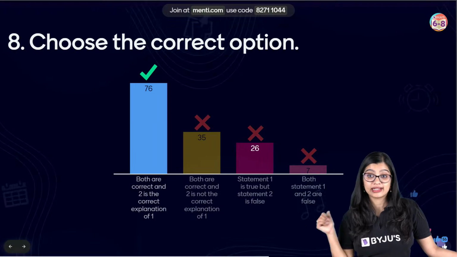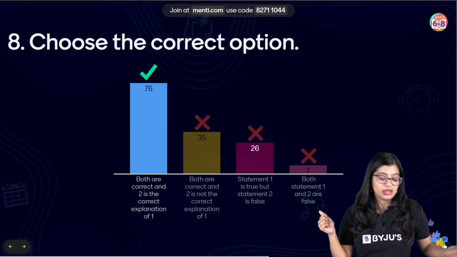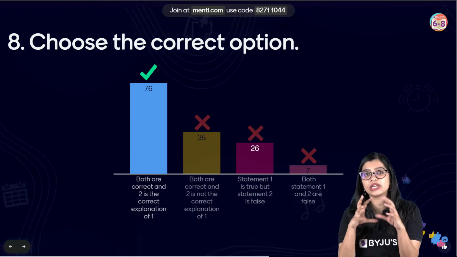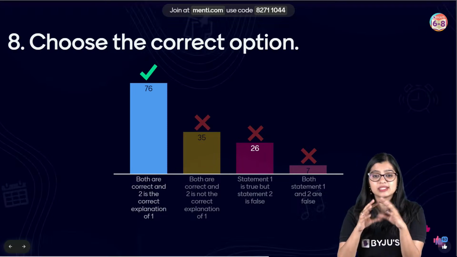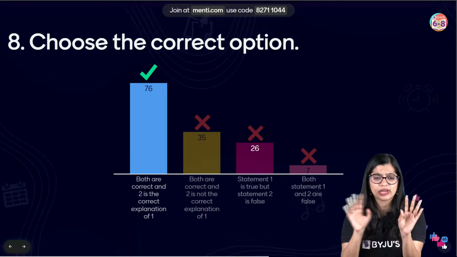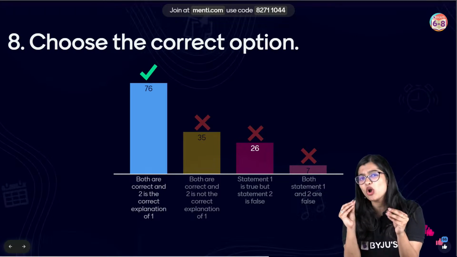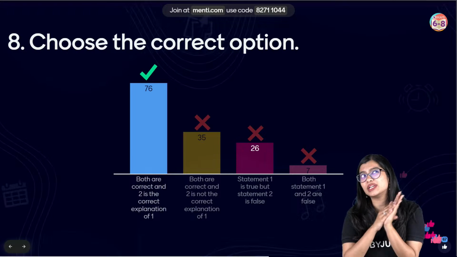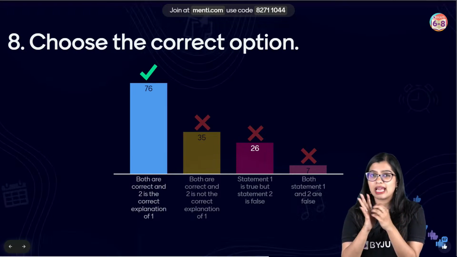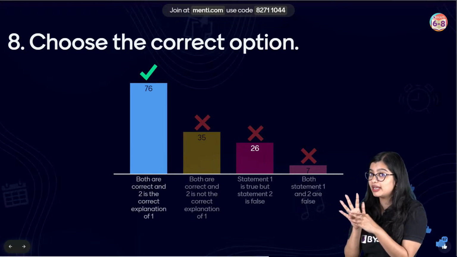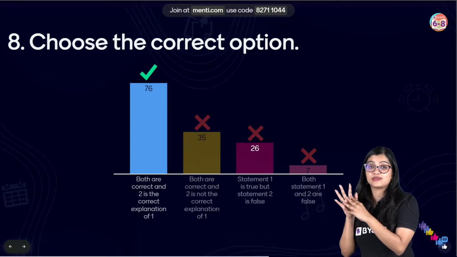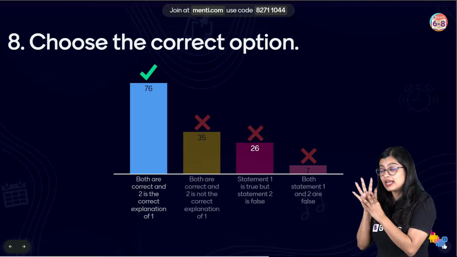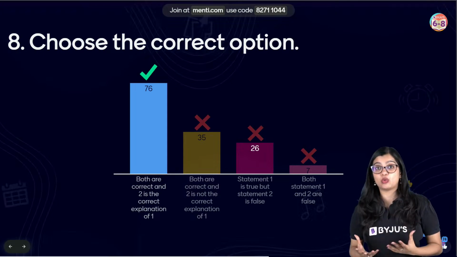Very good, all of you. I can see many of you got the answer. Now, statement 1 spoke about how hemoglobin is necessary. What is hemoglobin? It's okay if you got it wrong, don't worry. Hemoglobin is basically a type of protein, or you could say a pigment, that is found in the red blood cells of our body, and that is what gives the red color to our blood.